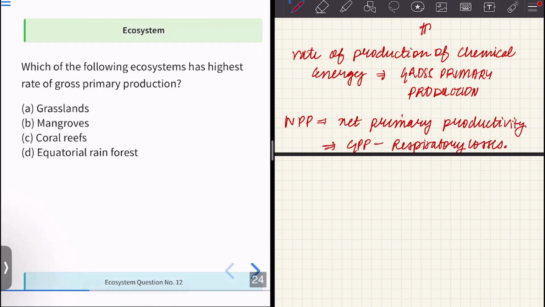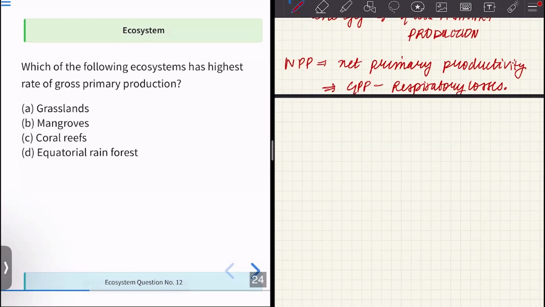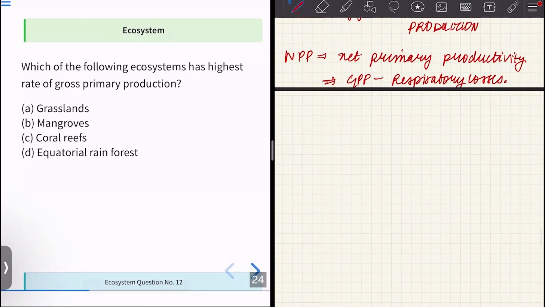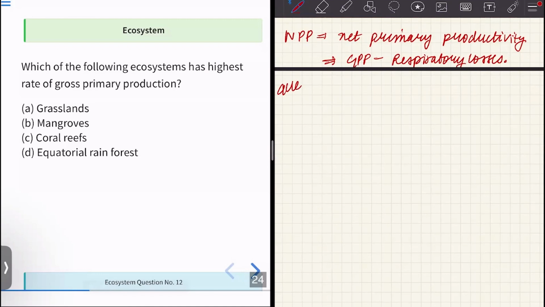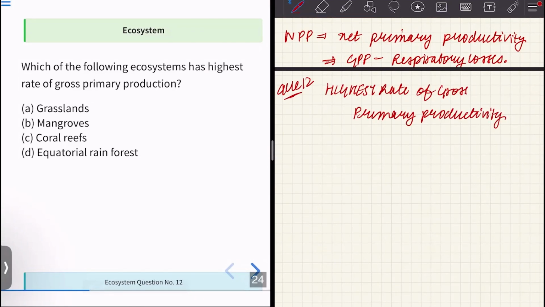Moving on to the next one, which of the following ecosystems has the highest rate of gross primary productivity? Question number 12. The highest rate of gross primary productivity is shown by the tropical rainforests, which are present near the equator. So we have tropical rainforests, or we have marshy areas, or we have swamps.